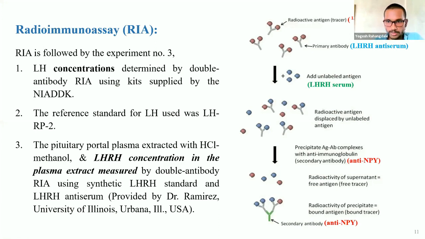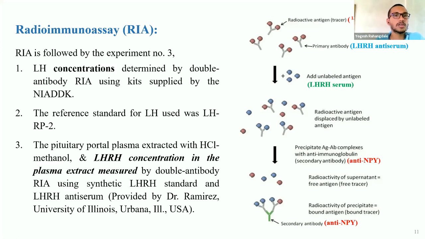This will occur in the radioimmunoassay. Then to precipitate out the antigen-antibody complexes, an anti-immunoglobulin, that is, the second antibody, will be used. So the result will be obtained as the radioactivity of the supernatant is equal to free antigen, and the radioactivity of the precipitate will be equal to bound antigen.